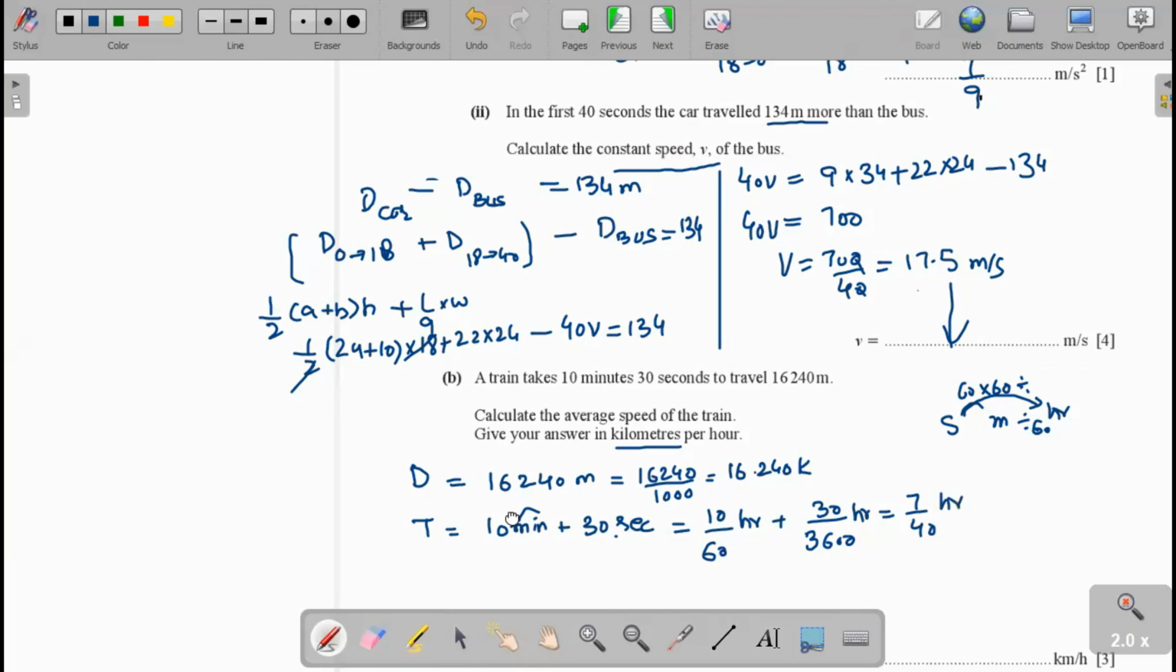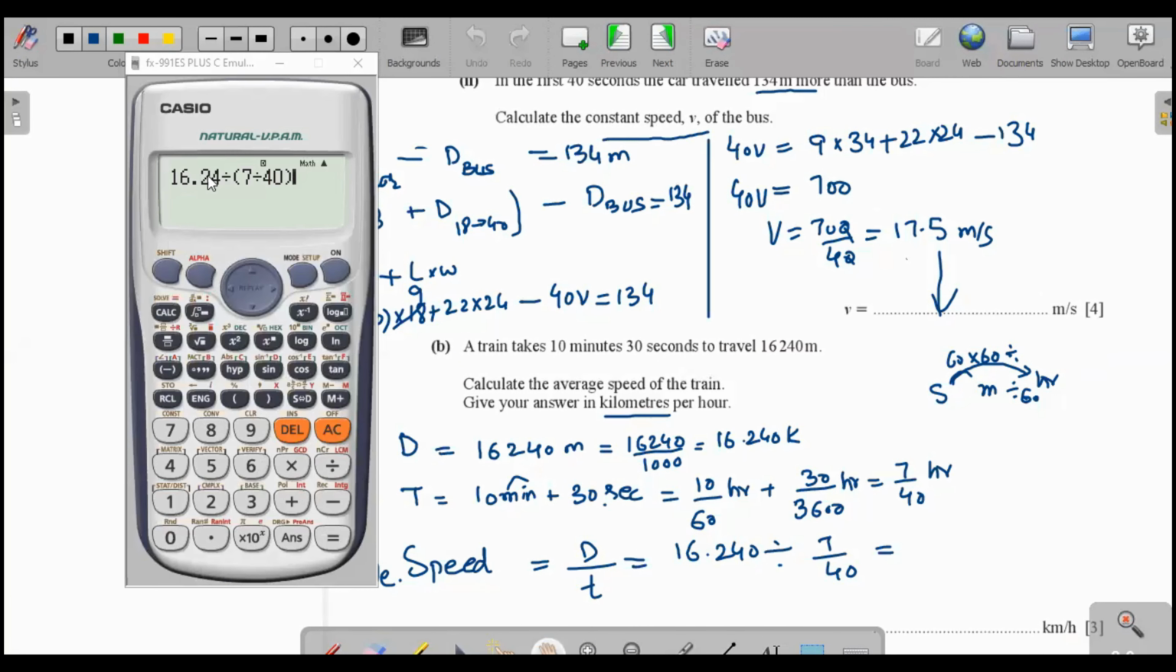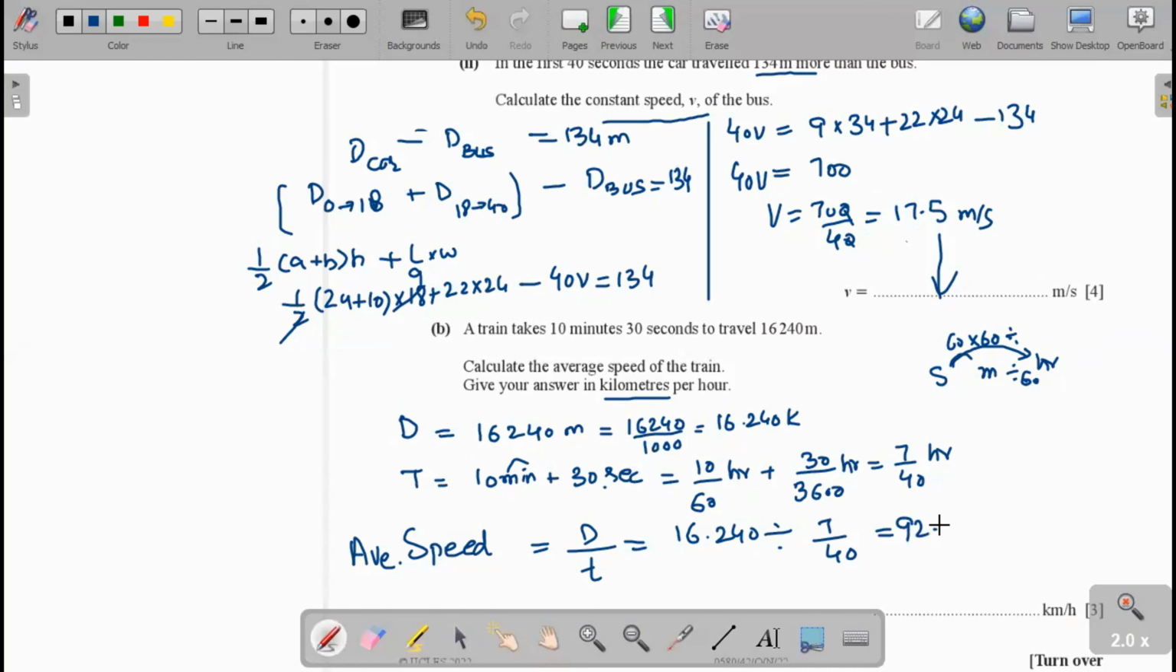Okay. Now the average speed is equal to total distance divided by total time. Here is the total distance, 16.24, divided by the time, 7 over 40. Now 16.24 divided by 7 over 40, the answer is 92.8. Sorry, 9.28 is not the answer, 92.8 is the answer. So 92.8 kilometers per hour. Okay, now we go to the next question.